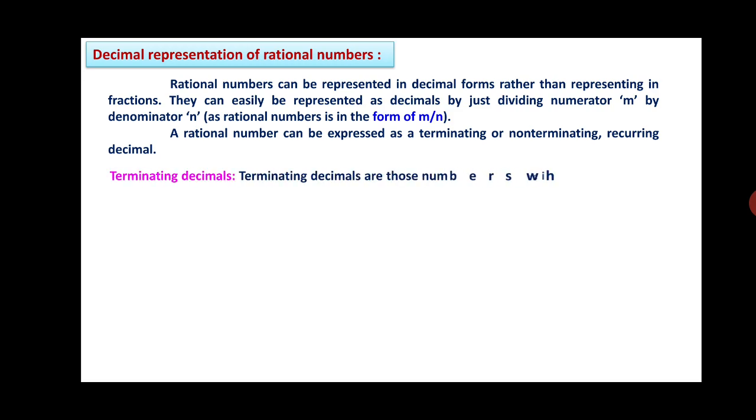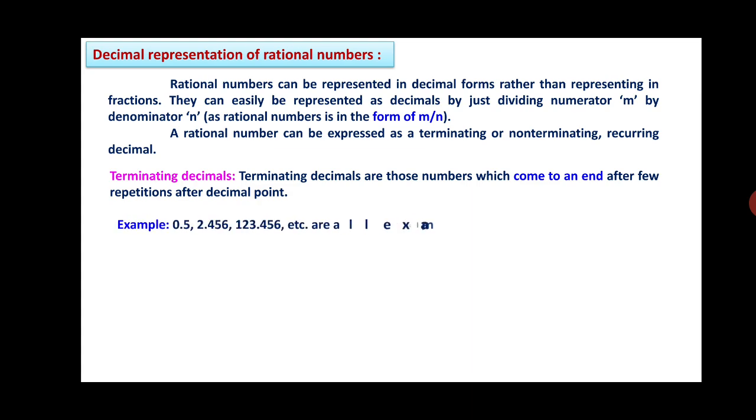Terminating decimals are those numbers which come to an end after a few digits after the decimal point. For example, 0.5, 0.456, 13.456, etc. are all examples of terminating decimals.